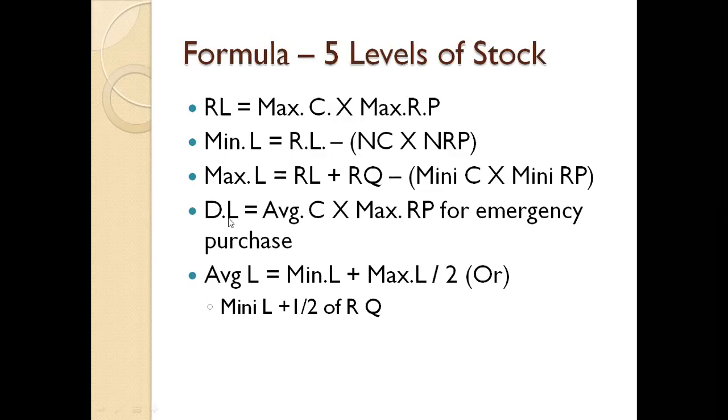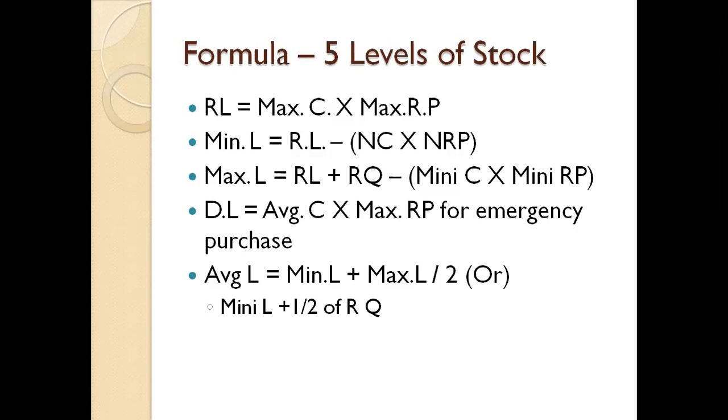Next one is danger level. It is entirely different. Danger level means average consumption into maximum reorder period for emergency purchase. That is given, so then you can calculate the danger level. It's a simple formula. You have to multiply, like the reorder level.